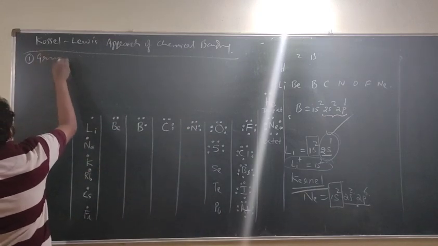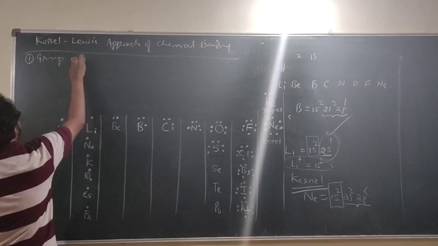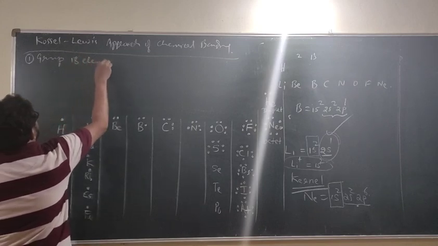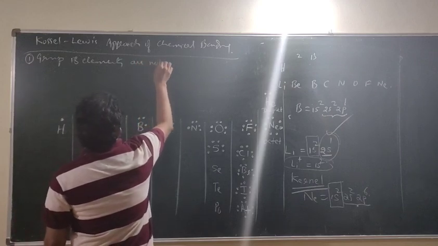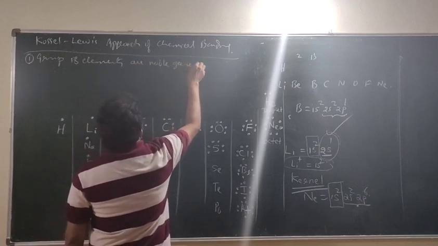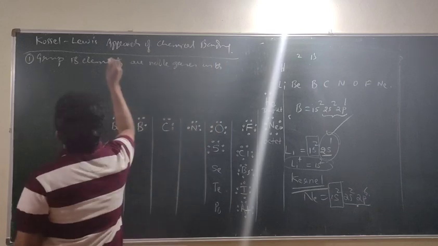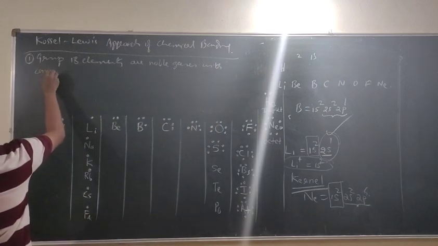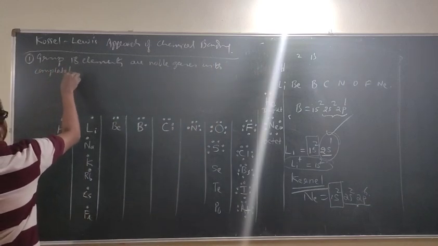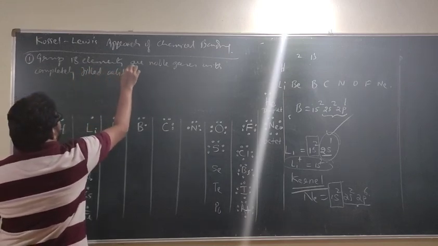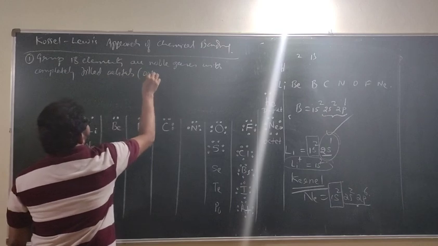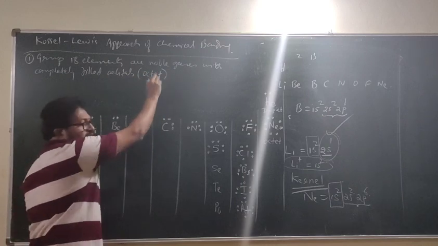So what is the first point? Group 18 elements. Group 18 elements are what? Noble gases with completely filled orbitals. And I call it what? Octet.